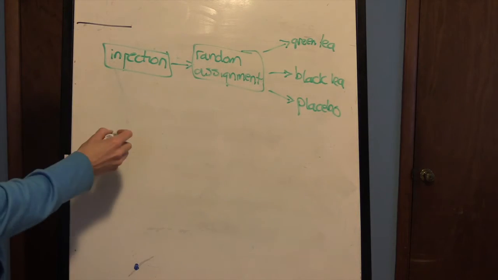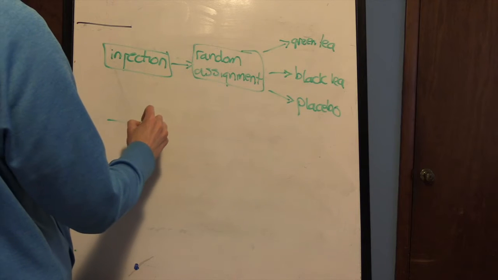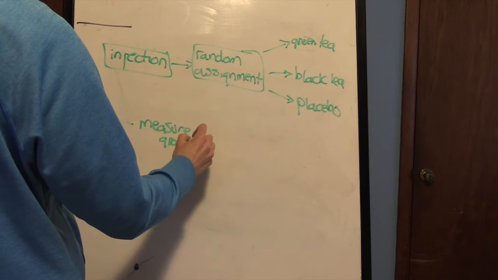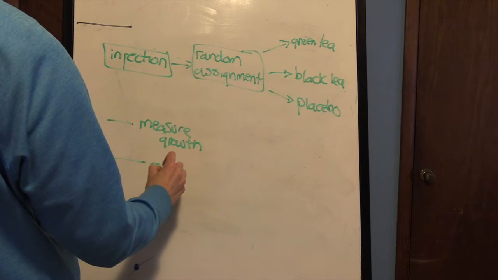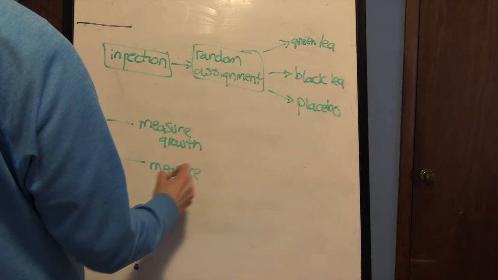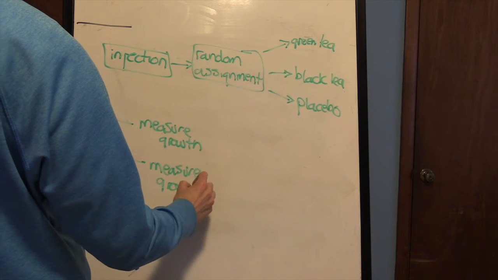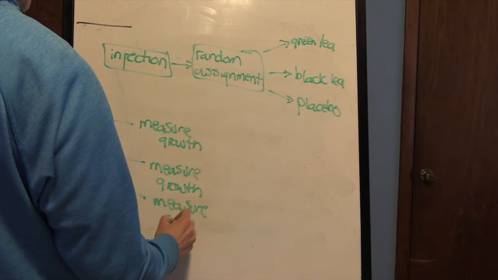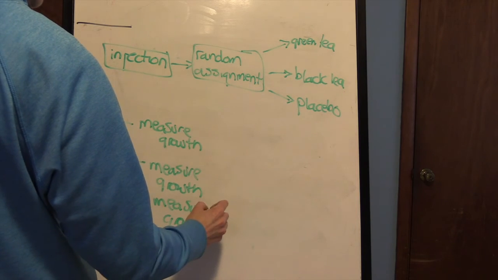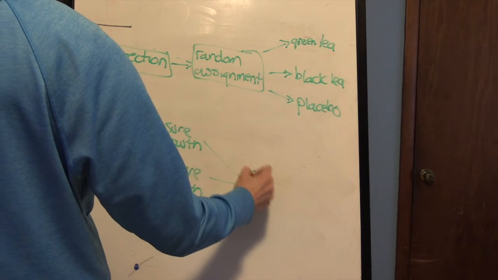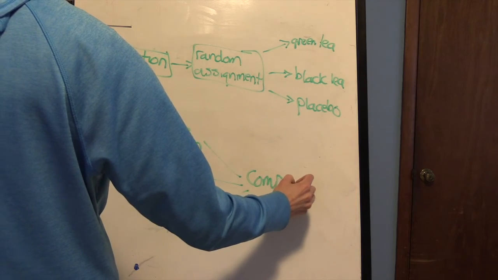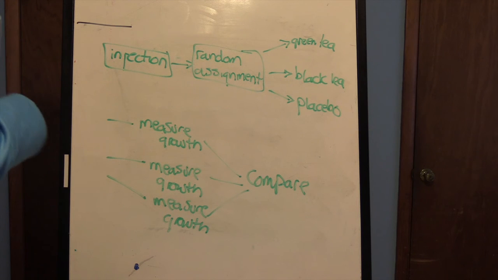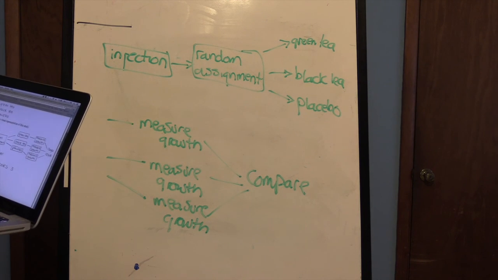Okay, then obviously I would have that here. We measure the growth in each group. Measure the growth. And then we compare. Okay. All right, so that's just a very simple, very bare bones flow chart that would tell us